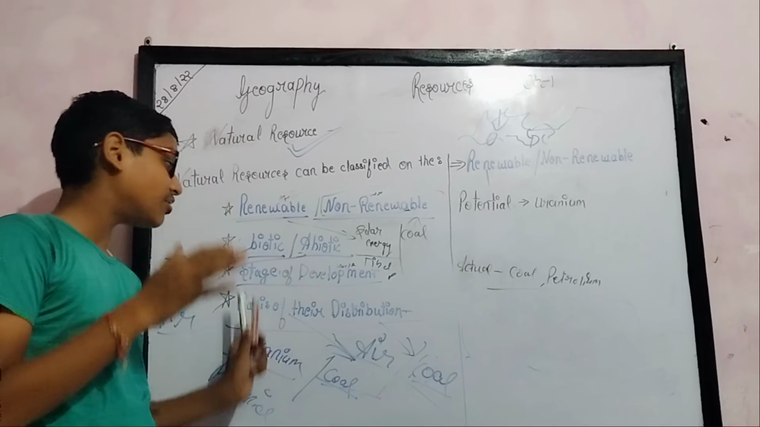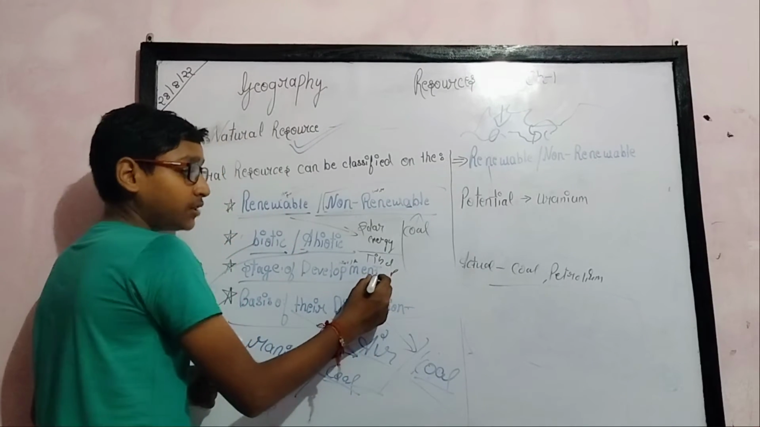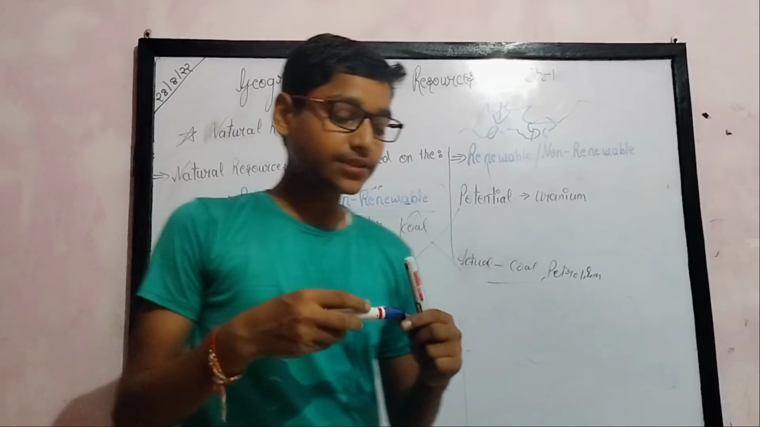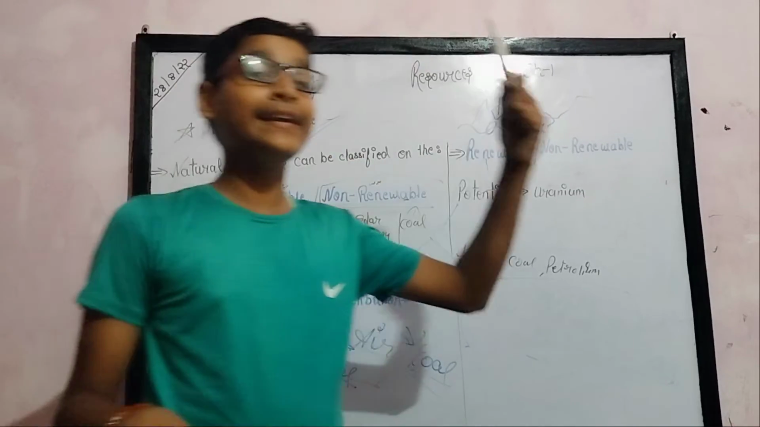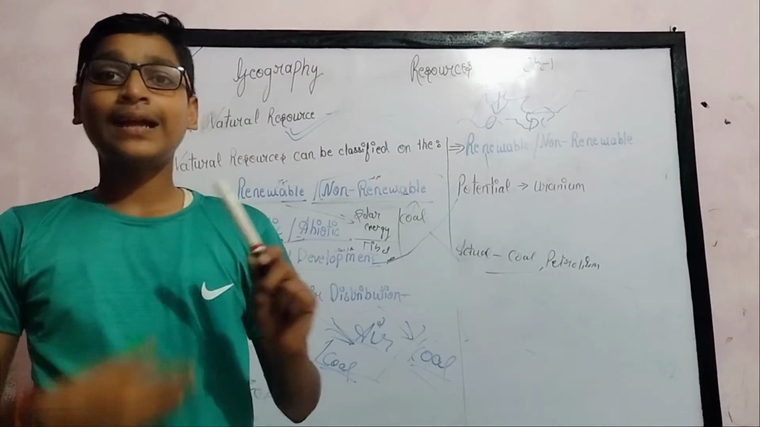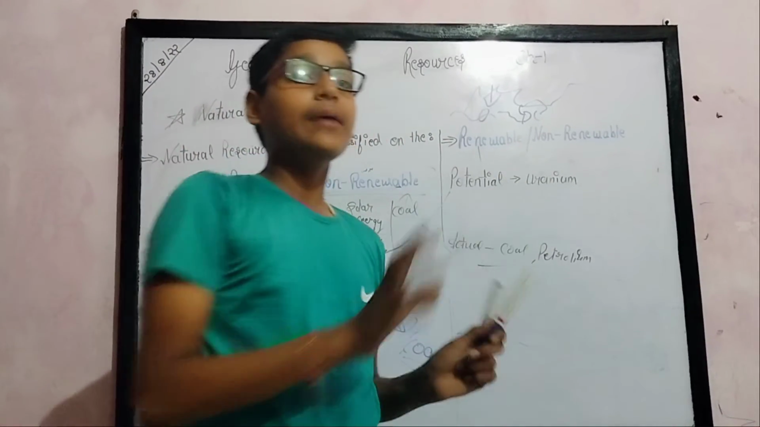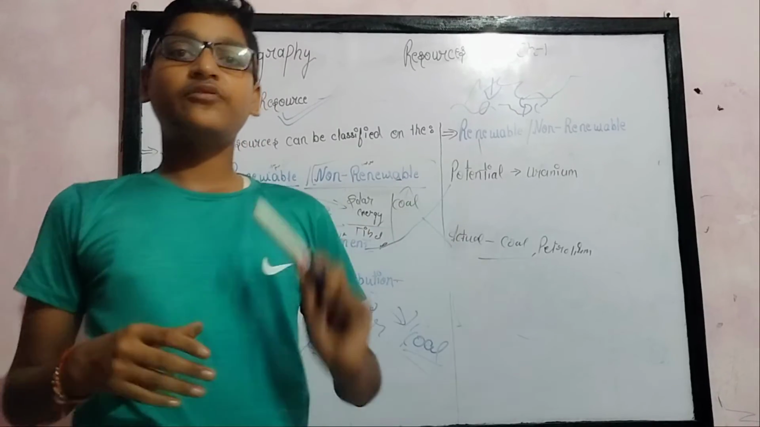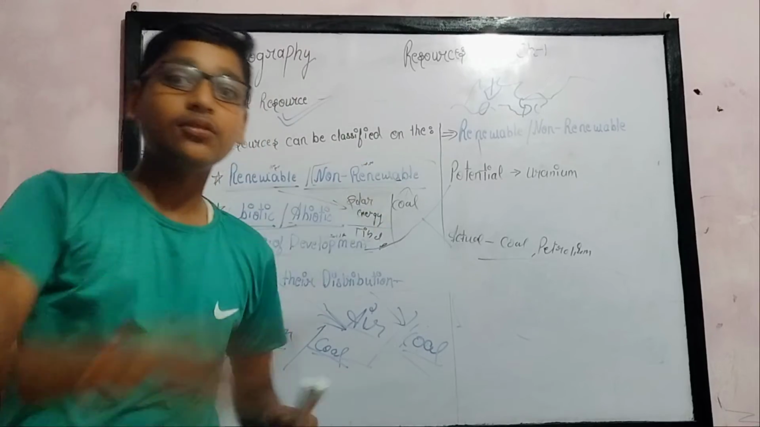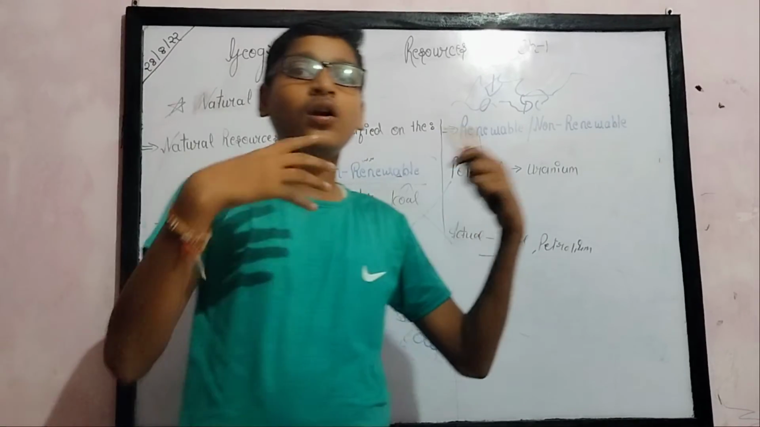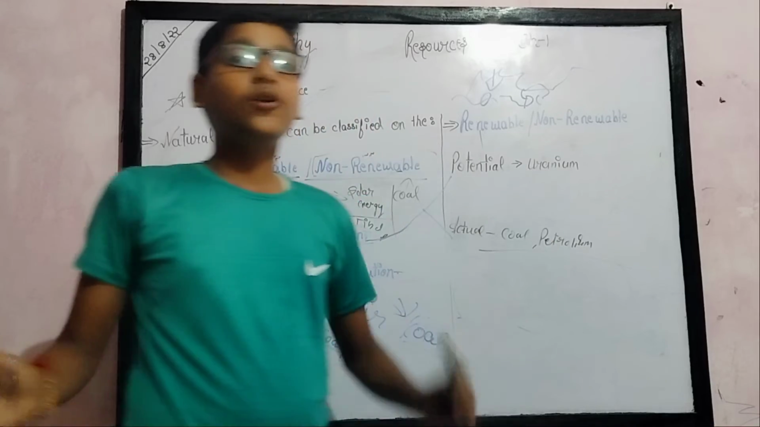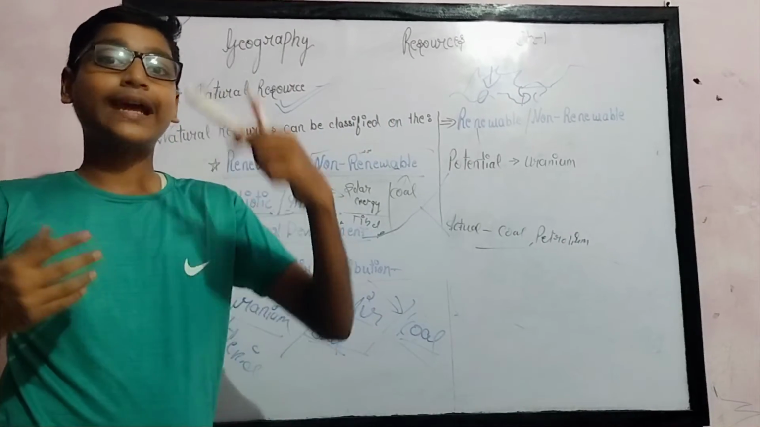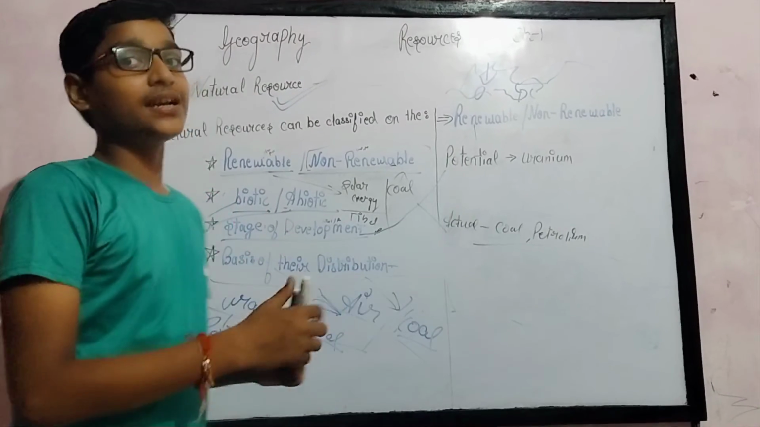On the basis of stage of development there are two parts: potential and actual resources. Potential resources are resources that we know are a resource, but we do not have the technology to use them. For example, for a child, a car is a resource. He knows that a car is a resource, but he doesn't know how to drive it. So potential resources are resources that we know are resources, but we do not yet have the technology to use them.